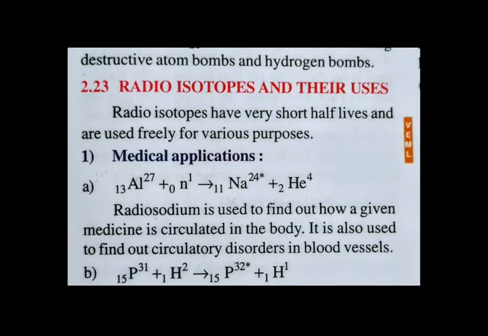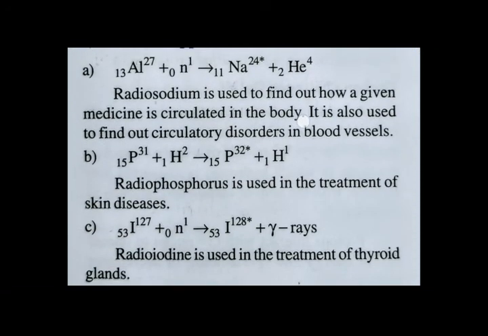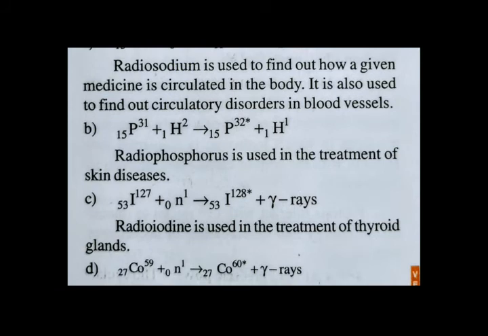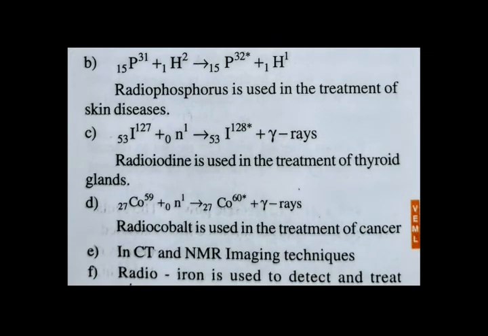Using nuclear reactions, we can create radioisotopes. And different applications of radioisotopes in the medical field. Radiosodium is used to study how blood is flowing through the body, and it finds defects in the blood circulatory system. And another application, radiophosphorus is used to treat skin diseases. Radioiodine is used to treat the thyroid gland. And another one, radiocobalt, is used for treatment of cancer.